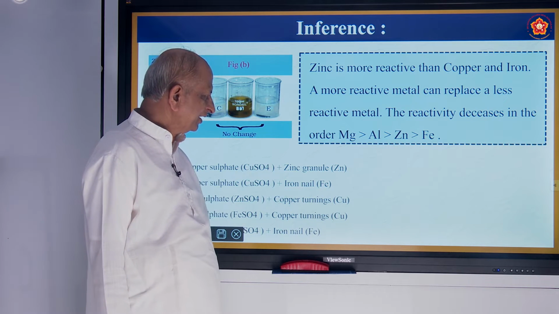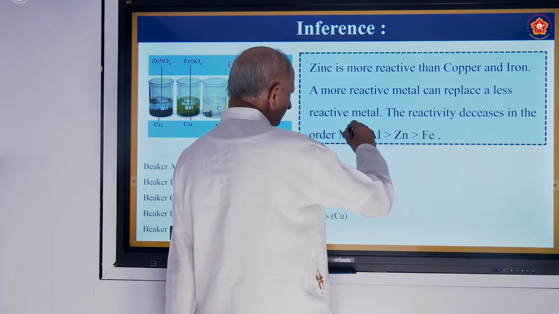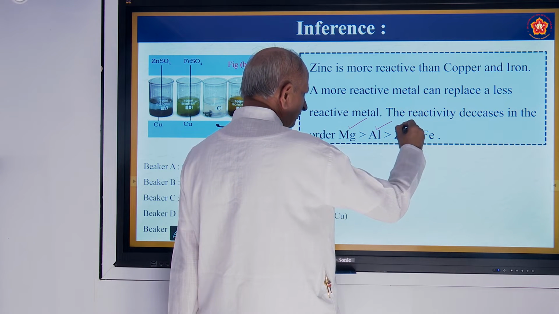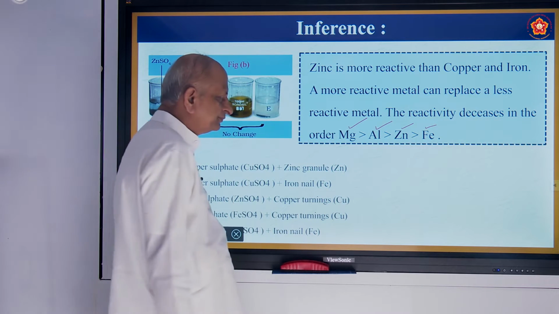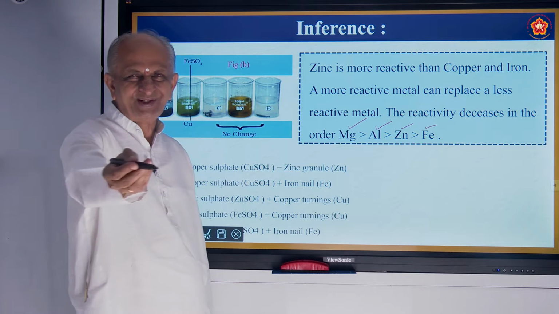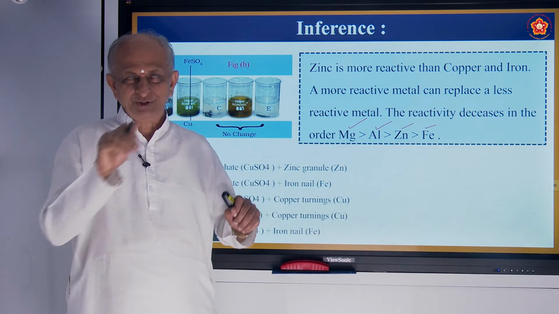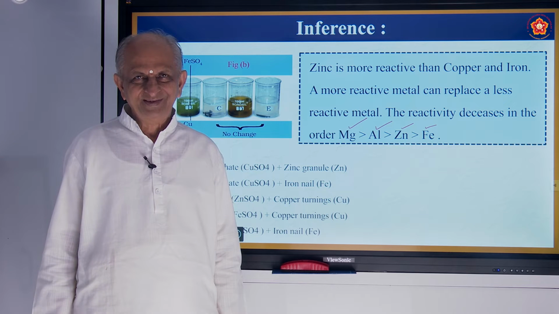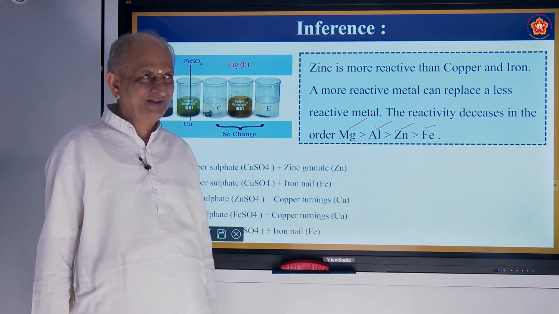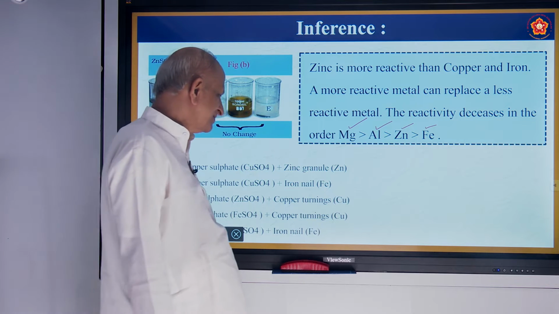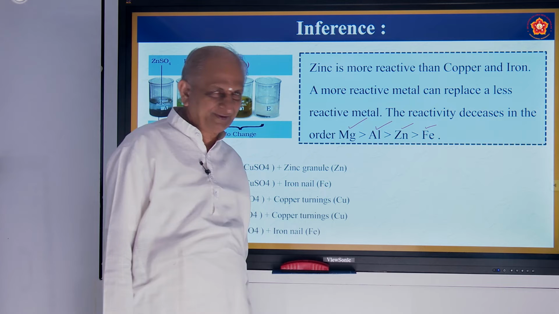Reactivity decreases in the order of magnesium, which is more reactive than aluminum, then zinc, then iron. Similarly, if you are sitting on a bench, the boy who is very strong will push the other boy who is not so strong, because he feels that he is very strong. Here also, the metal which is more reactive displaces.